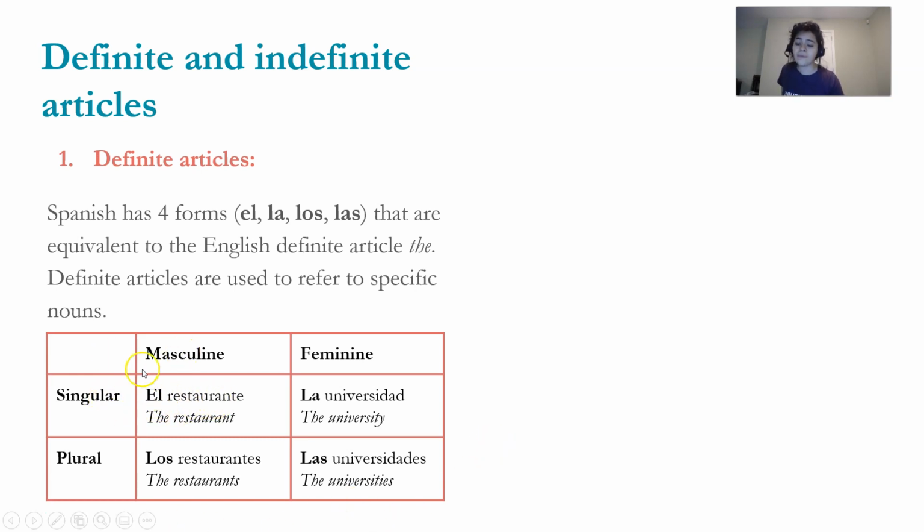El is a definite article, masculine singular. La universidad. La is a definite article, feminine and singular. Los restaurantes. Los is a definite article, masculine and plural. Las universidades. Las is a definite article, feminine and plural.